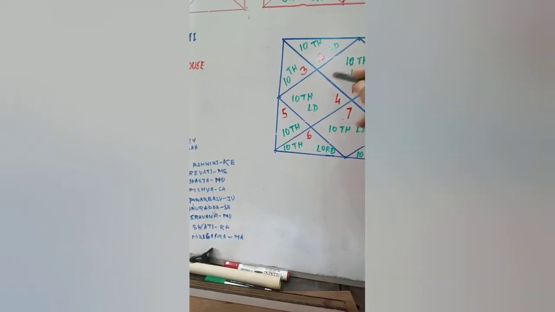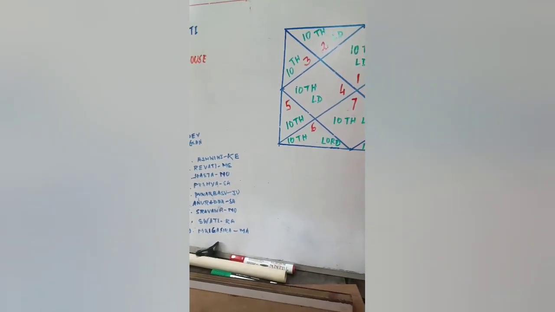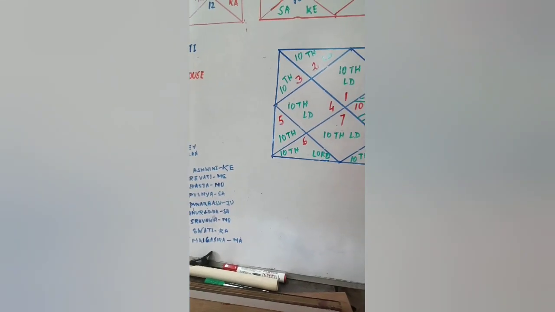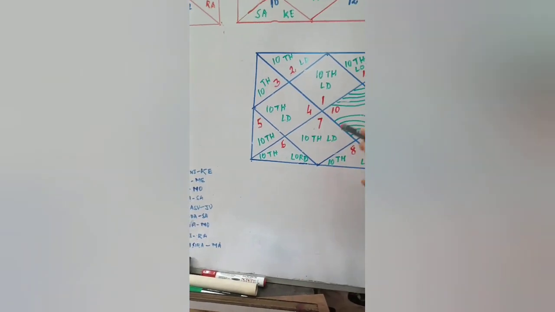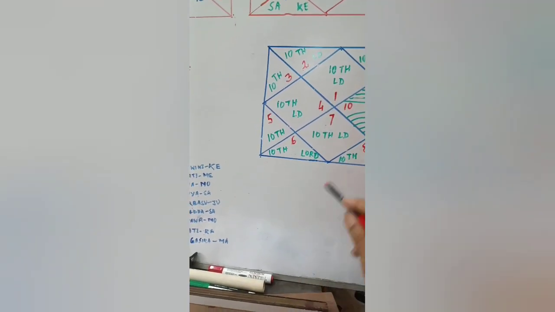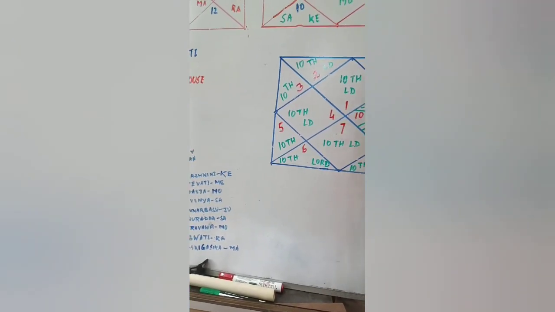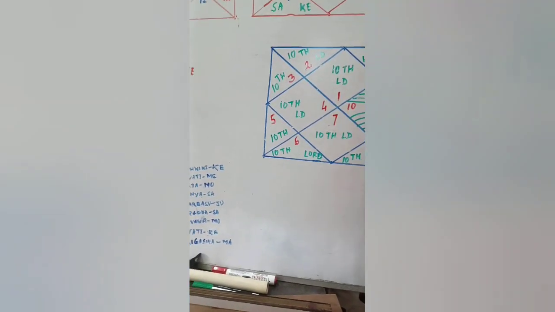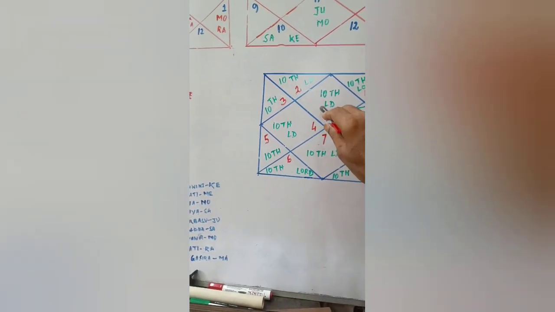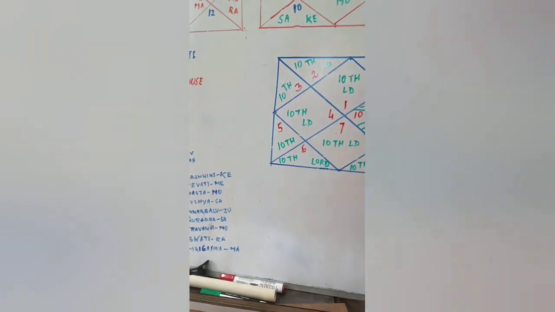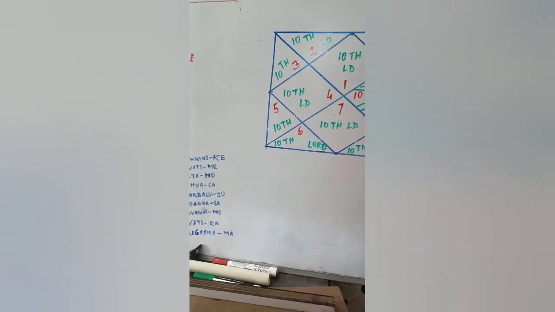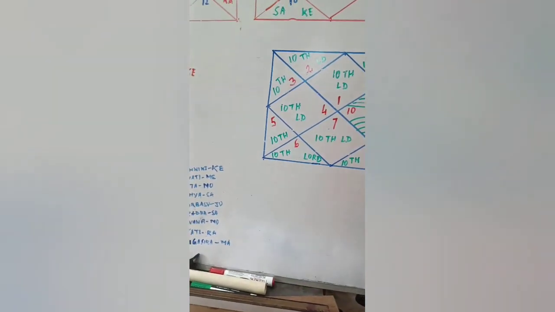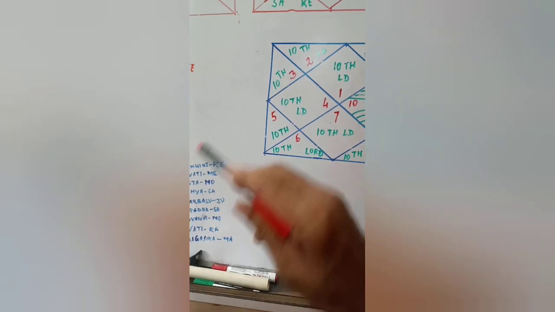Now the 10th house Lord in the fifth house. Fifth house is talent, intelligence, children, wealth. So the fifth house is very strong. Now if we count here, 1, 2, 3, 4, 5, 6, 7, 8, it is actually the 8th from the 10th house. But from Lagna it is first, second, third, fourth, fifth. So very good with respect to the ascendant or Lagna. Eighth house is also not very bad. Here more hard work is needed.